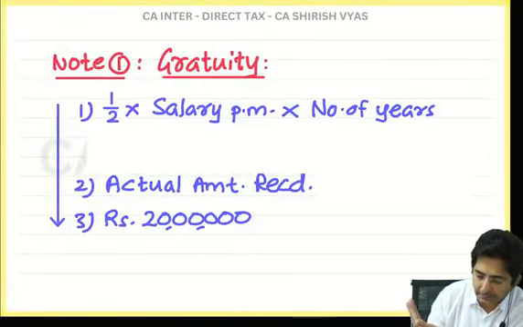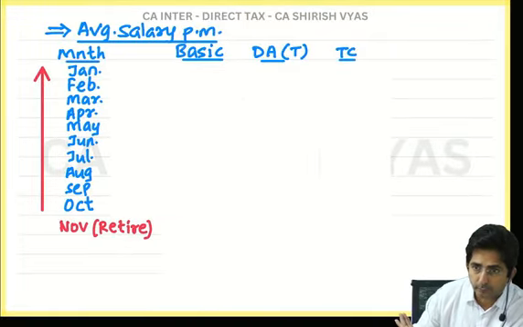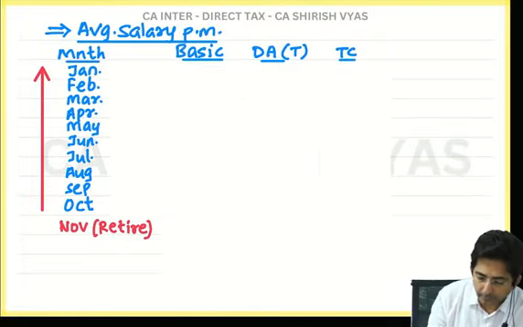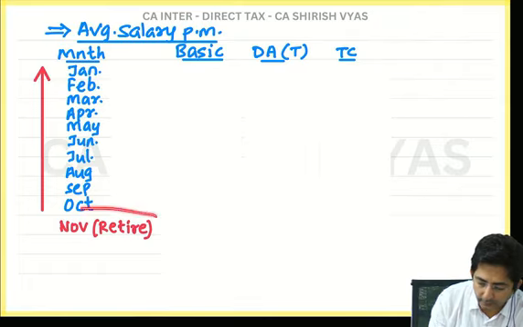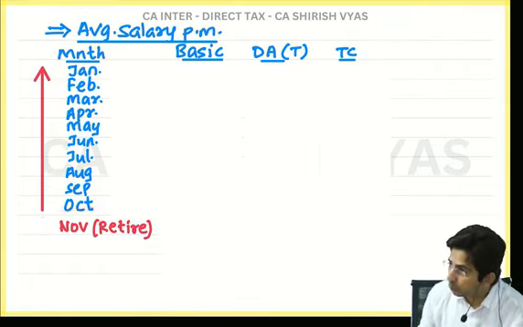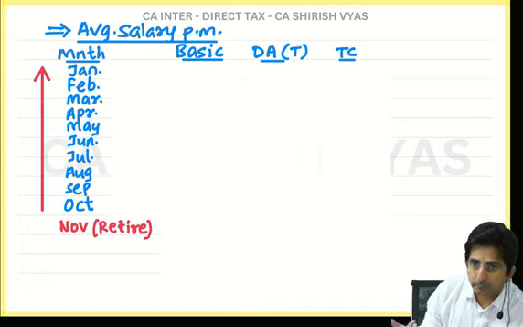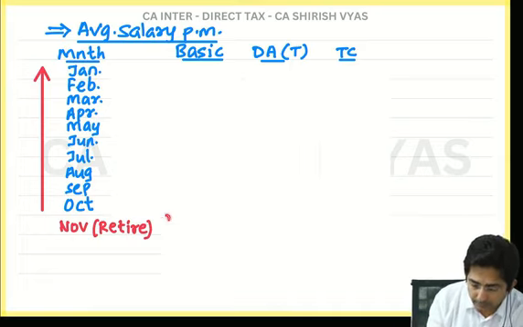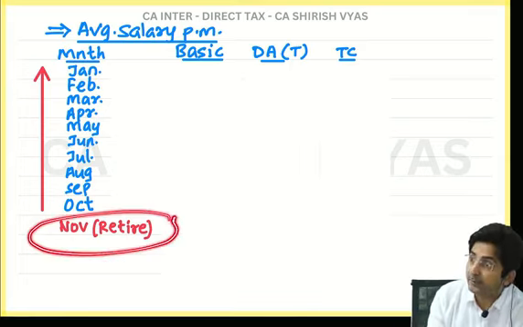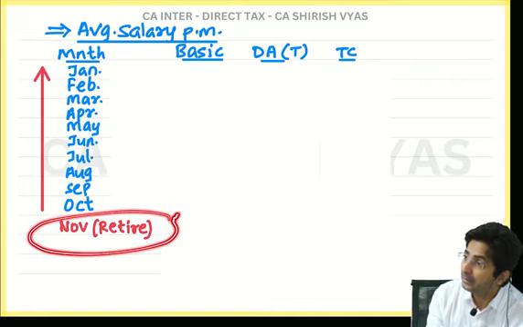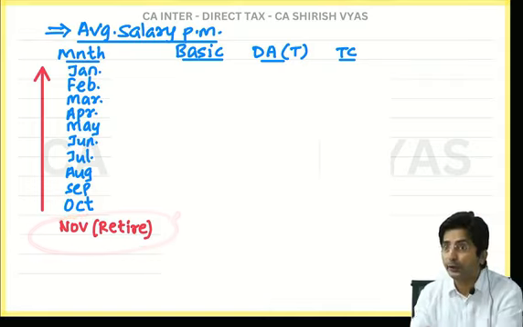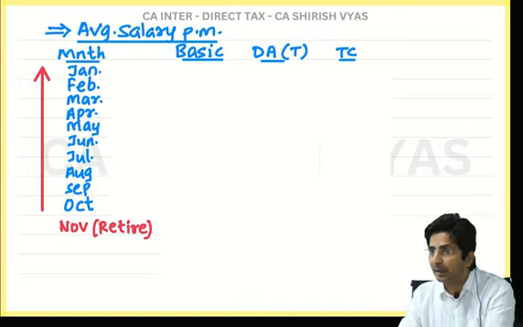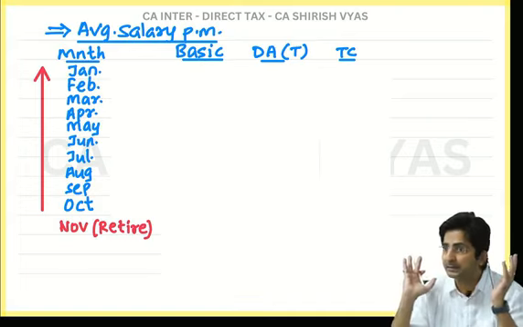See, in the next slide you will find a working note. And tell me what I have done. First I have written the month of November. See, better to go reverse. November month you write in the 11th line. Why 11th line? Because that I have to ignore. So if I ignore the 11th line, I will be left with 10 lines.